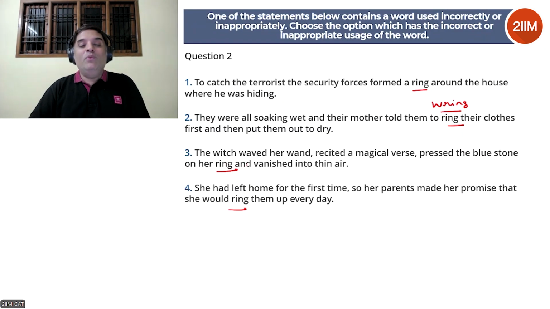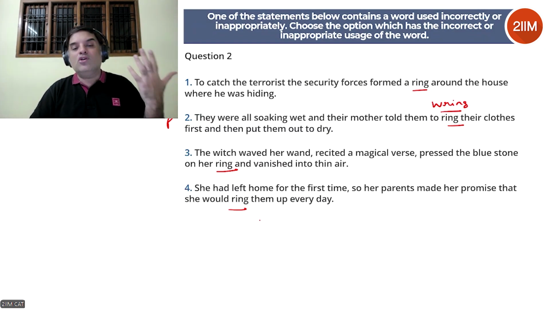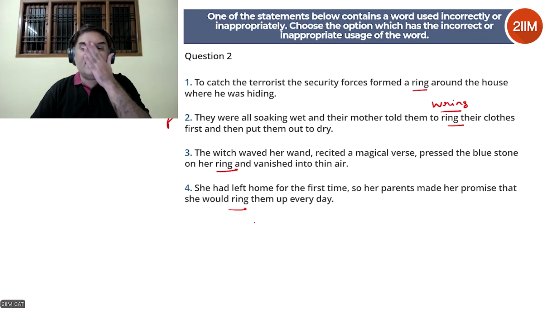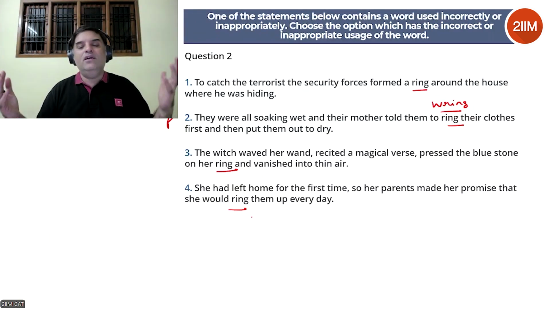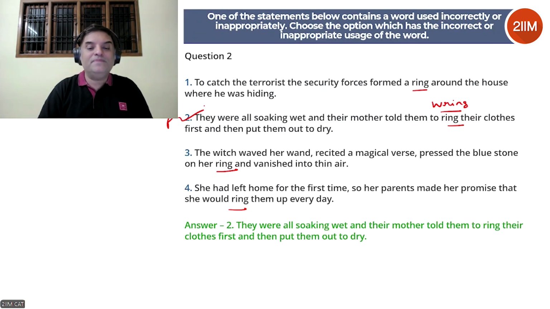To which waved the hand, recited a magical verse, pressed the blue stone on a ring. This is absolutely correct. We're going to park this. She had left home for the first time, so parents made a promise that she would ring them up every day. Ring them up means call them up. So although 2 might be a little tricky, it's fairly manageable to eliminate 1, 3, and 4. So again, if you're very sure that 1, 3, and 4 can be eliminated, you can take a slight risk and go with 2, and that is indeed the answer.